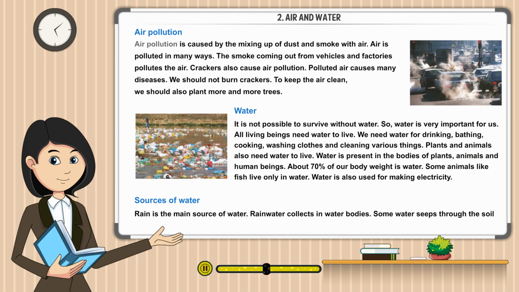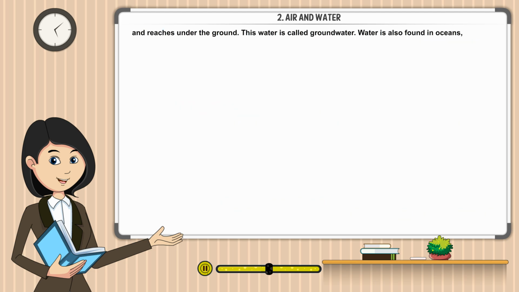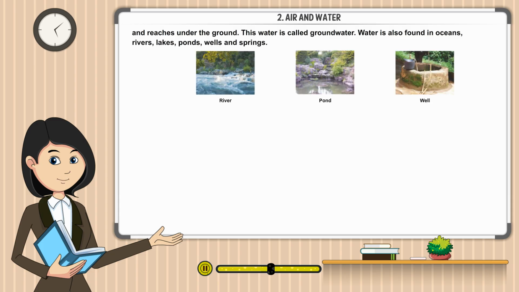Sources of water. Rain is the main source of water. Rainwater collects in water bodies. Some water seeps through the soil and reaches under the ground. This water is called groundwater. Water is also found in oceans, rivers, lakes, ponds, wells and springs.